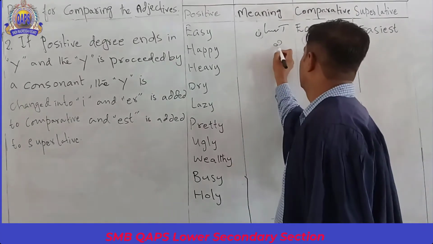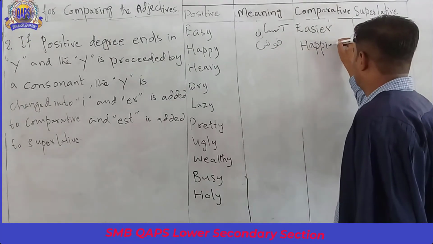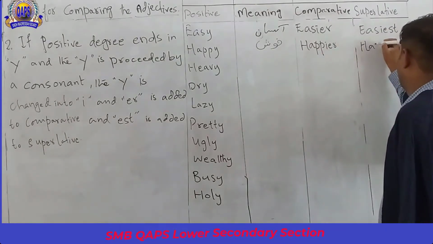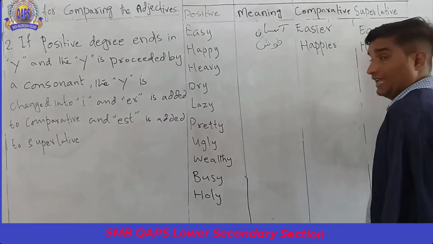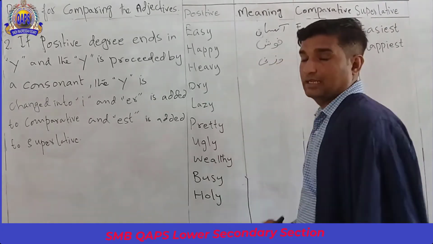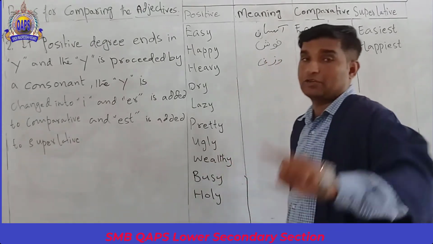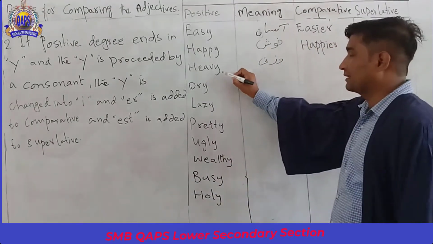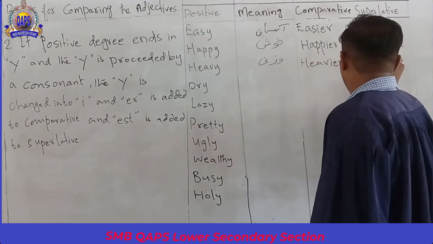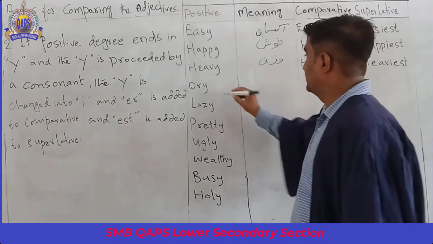Happy means khush. Comparative is happier, superlative is happiest. Number three is heavy. Heavy means wazni. Please students, note down all this written work in your fair copy. Heavy, wazni, heavier. Superlative degree is heaviest.